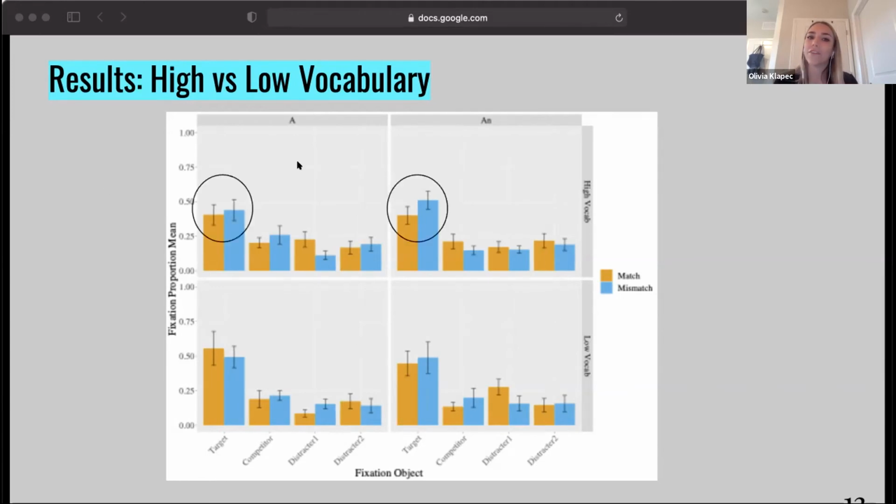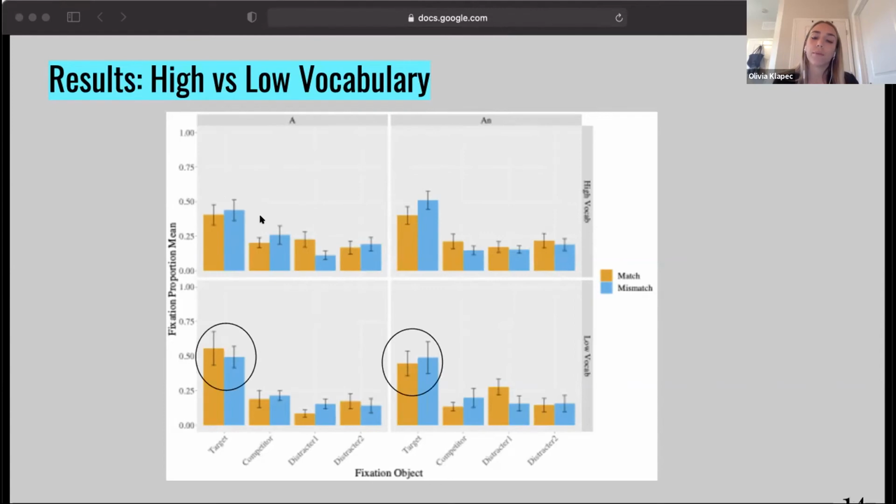So in the case of high vocabulary participants, in the top left panel, we see the proportion of fixations to the target when hearing the article "a" in the case of the match and mismatch displays are nearly equal. While in the case of "an" in the top right panel, we see the proportion of fixations to the target increased in the mismatch situation.